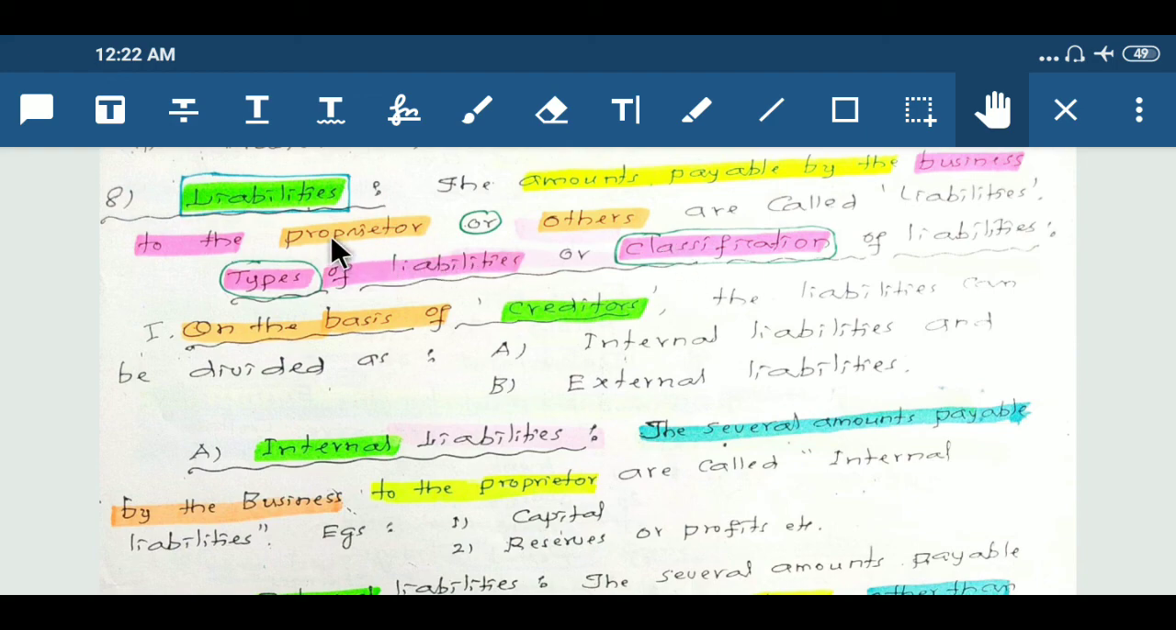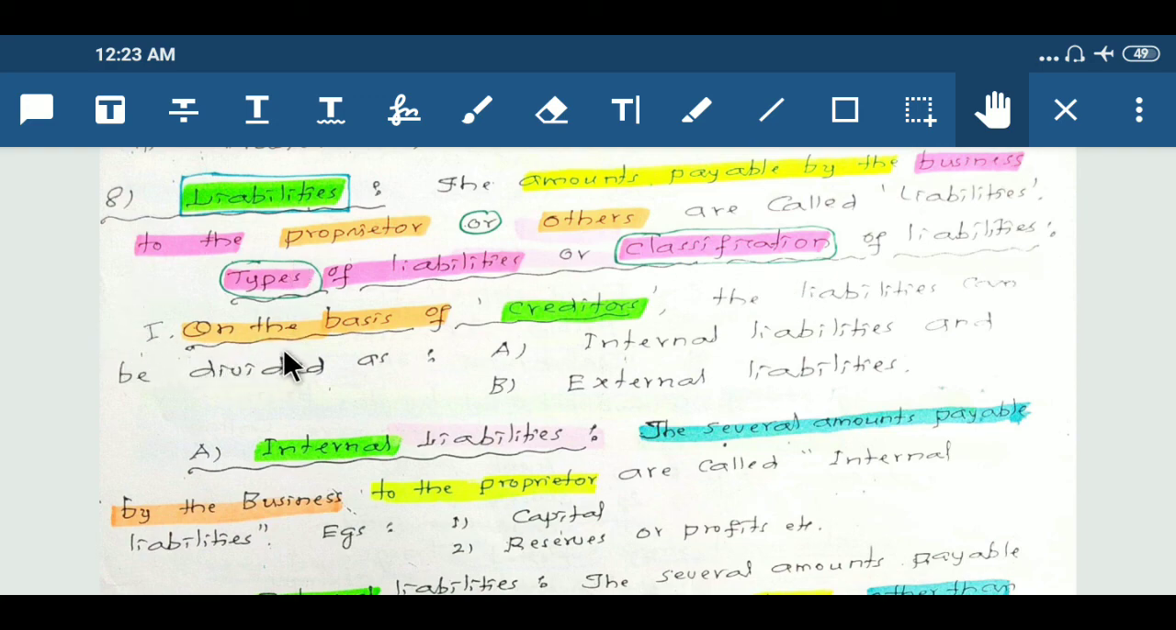Next concept is liabilities. The amounts payable by the business to the proprietor or others are called liabilities. So, types of liabilities or classification of liabilities.